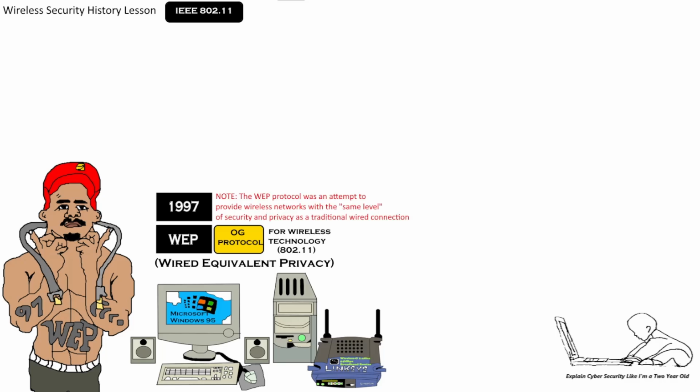Now, some useful information for your CISSP and CCSP exams. As mentioned, the WEP protocol aimed to provide wireless networks with the same level of security and privacy as traditional wired connections. As we go through this video, you will find they failed at this.